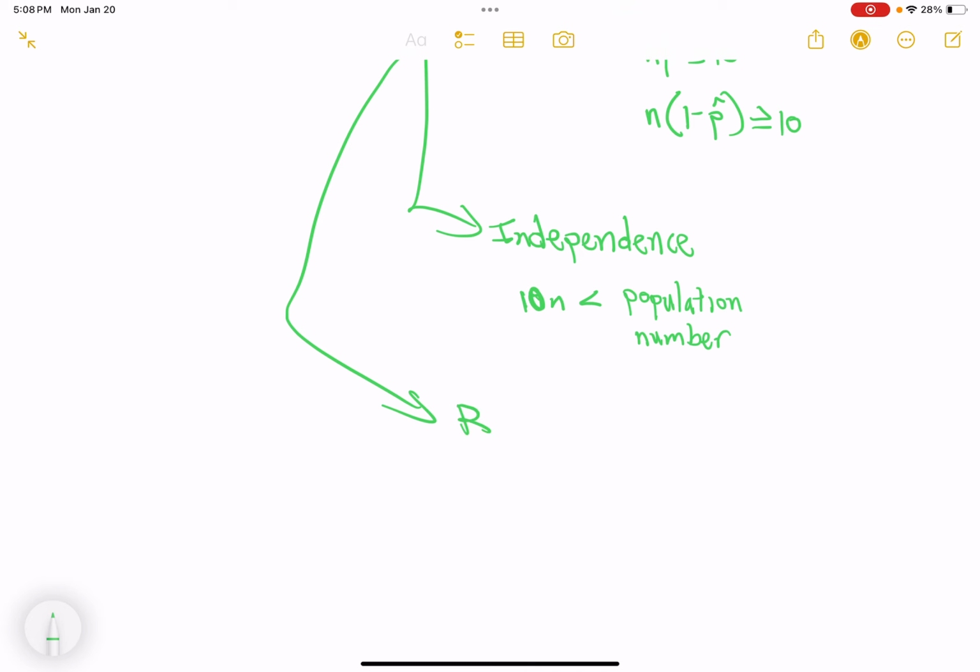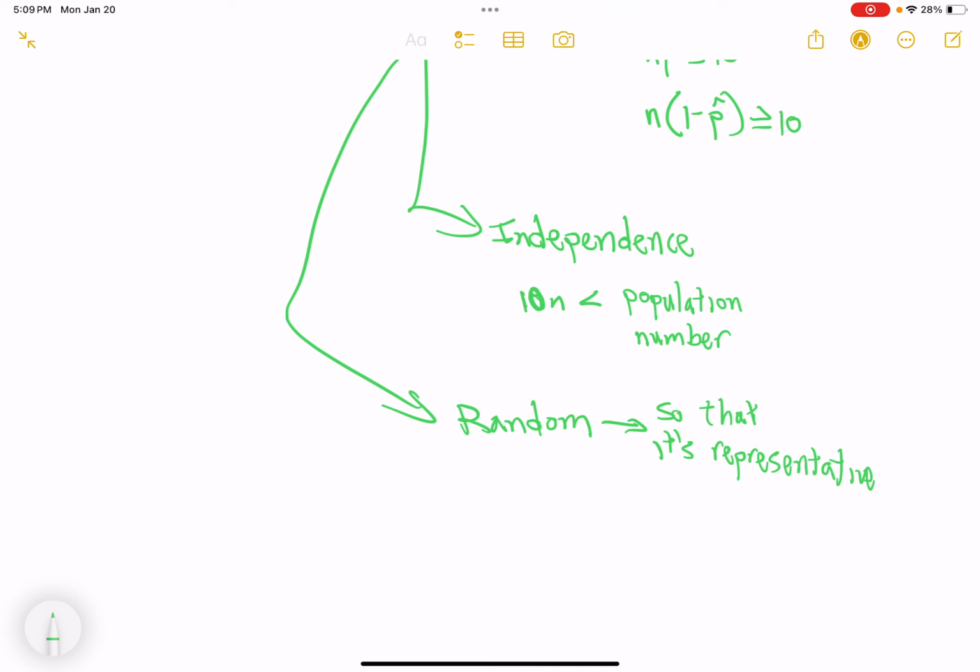And then the last thing is it must be random. Otherwise, it won't be representative. We want it to be random so that it's representative. And this is an old idea, but I just want to go over it over and over again so that when you see it on a test or whatever, I just want everything from this year to continually flow through your veins. We never lose it. We keep it going. The momentum is with us. We want it to be representative. If it's not randomly selected, it could just be all your buddies from the football team or whatever, and that would not be a representative sample. They may be biased in some particular way or related in some particular way, and that messes with our sampling.